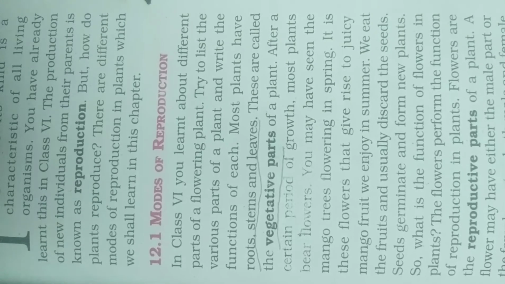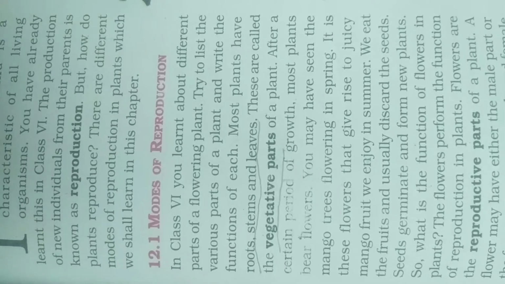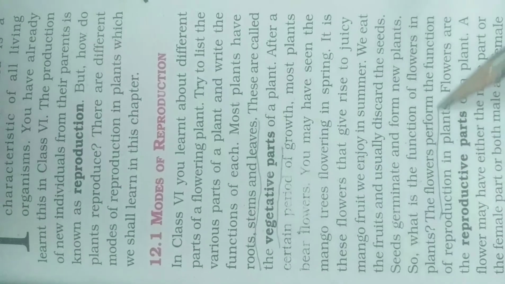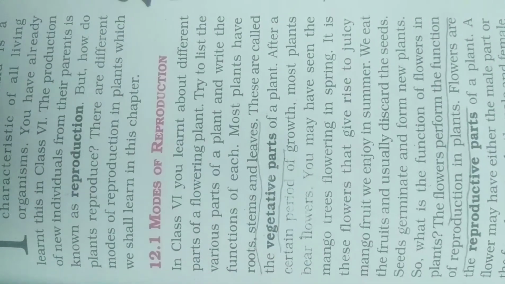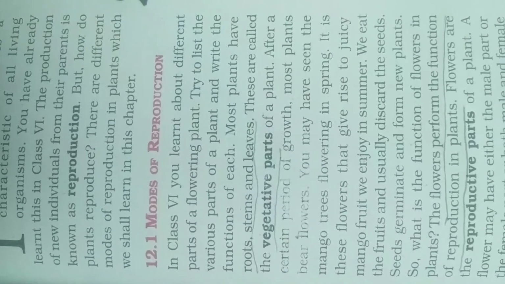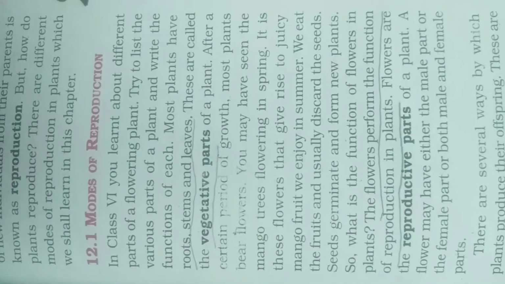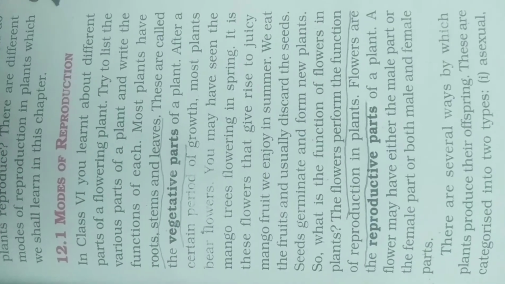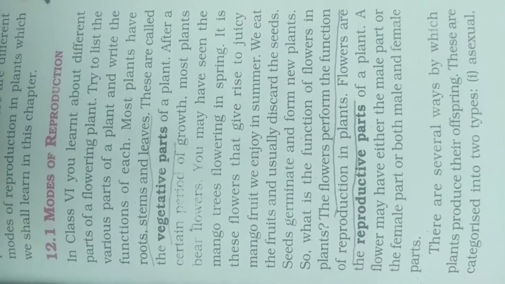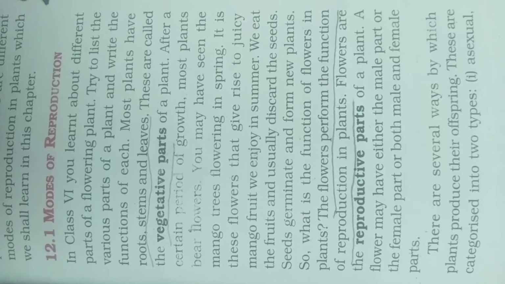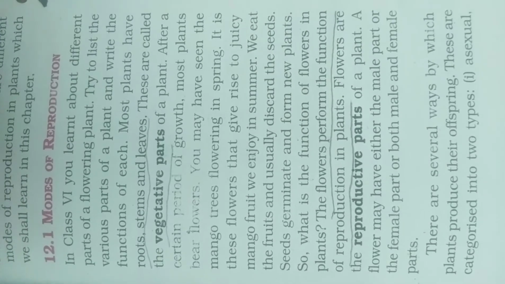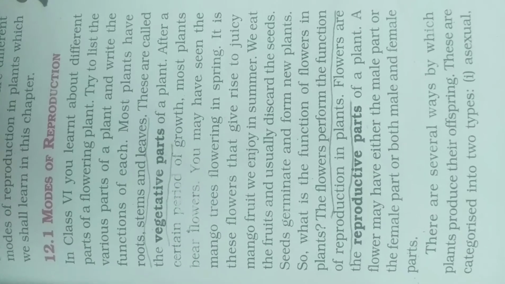So what is the function of flowers in plants? The flowers perform the function of reproduction in plants. By the flower the fruit is formed, and in the fruit the seeds are present, and those seeds produce new plants. Flowers are the reproductive parts. We have seen root, stem and leaves are vegetative parts, and flowers are the reproductive parts.